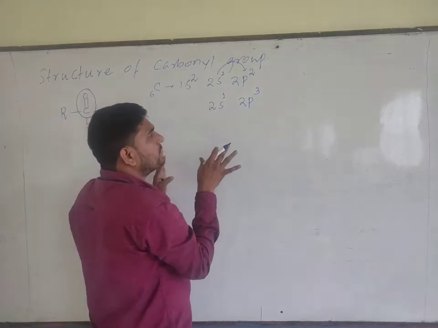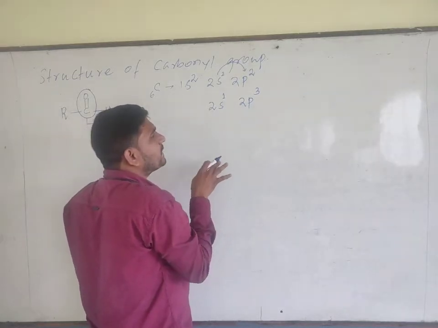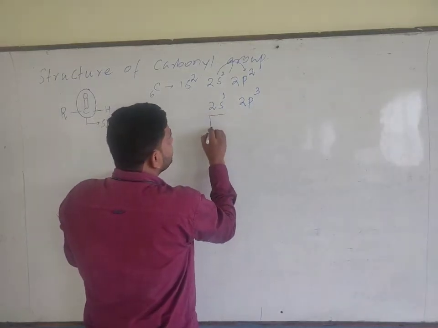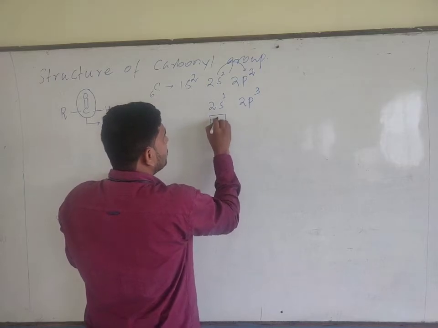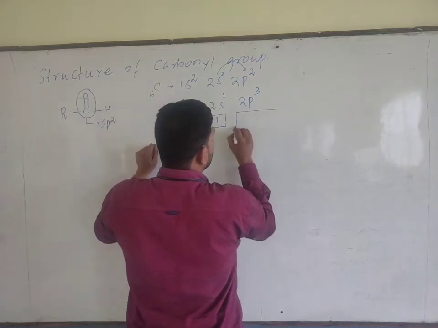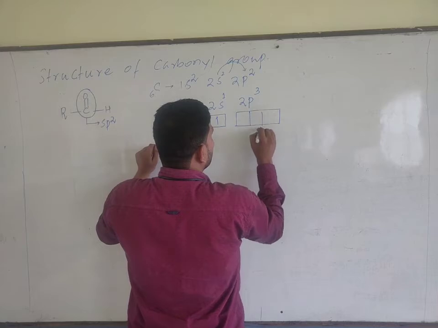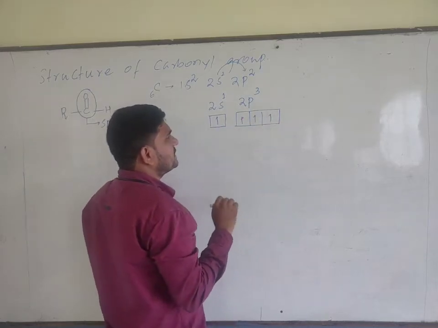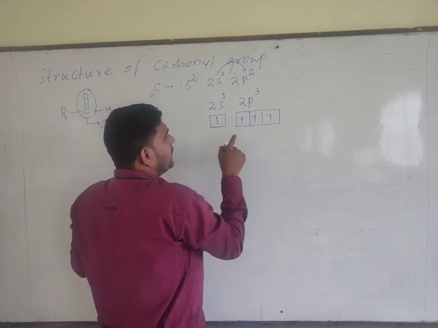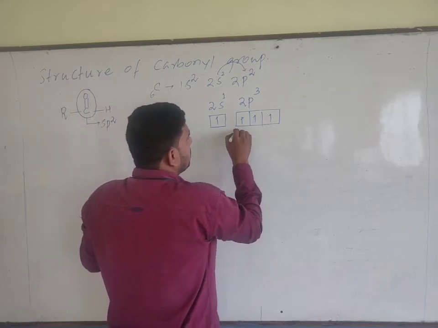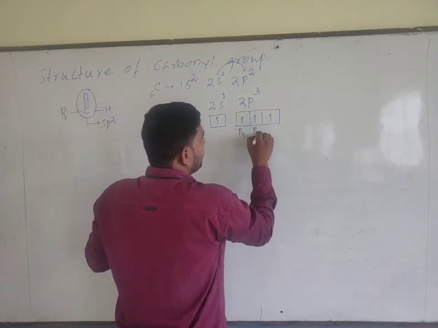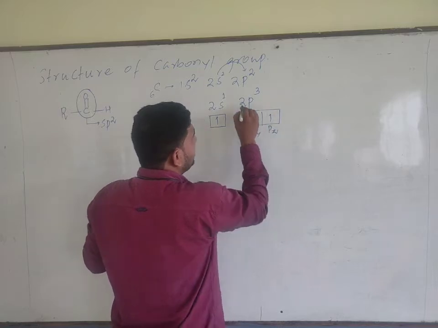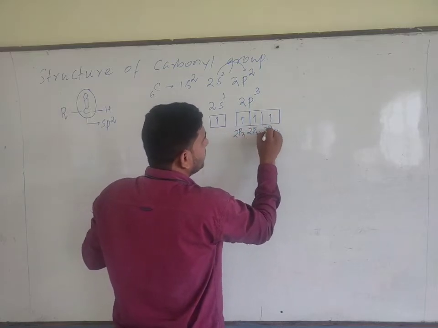Actually, chemical bond formation takes place in the excited state of the carbon atom. Over here 1 electron, over here 3 unpaired electrons are present: 2px, 2py and 2pz.